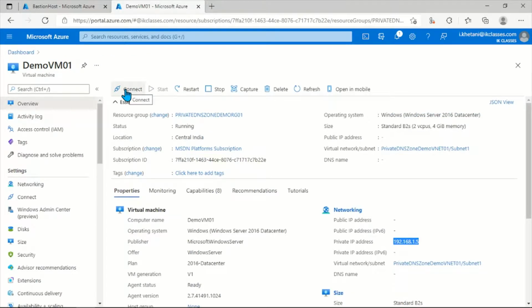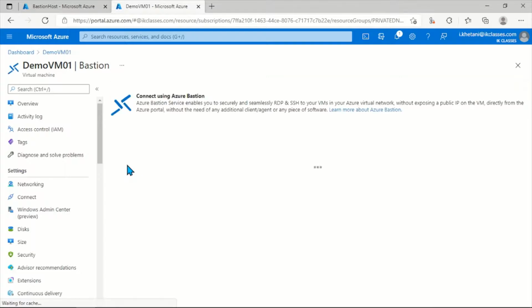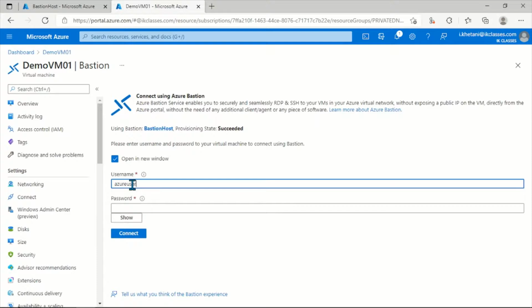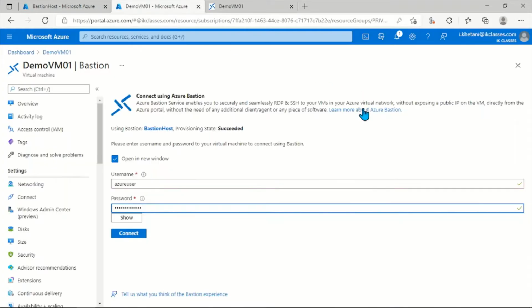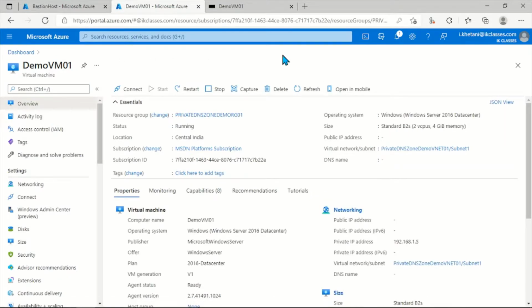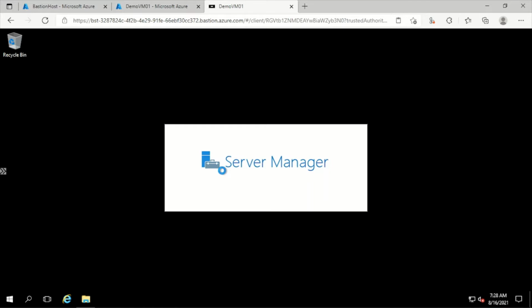To use Bastion, just click on connect and click Bastion. From there you can use the Bastion and just provide your username and password. You will get access to the VM. If you see, I am connected to demo VM01. Demo VM01 doesn't have a public IP, and I have connected to demo VM01 using SSL TLS. So I hope you have understood how we can use Bastion.